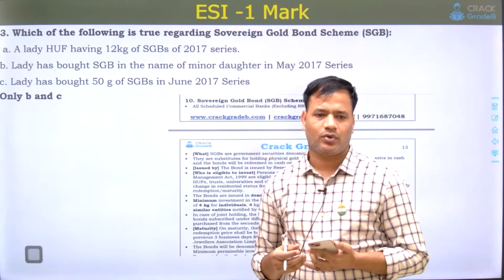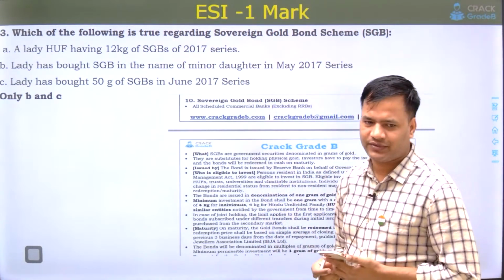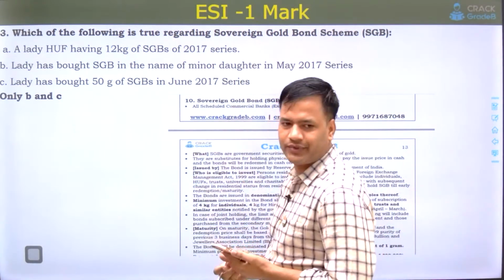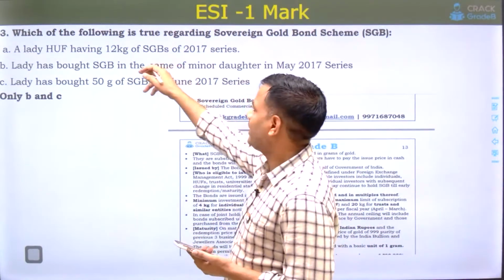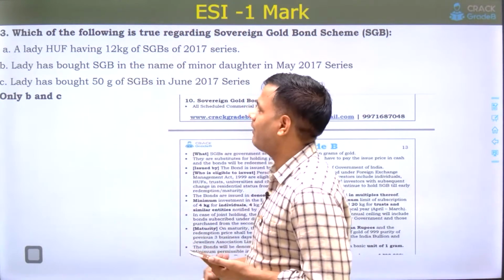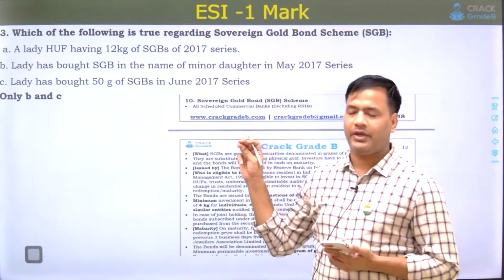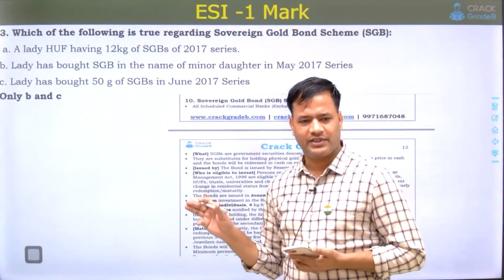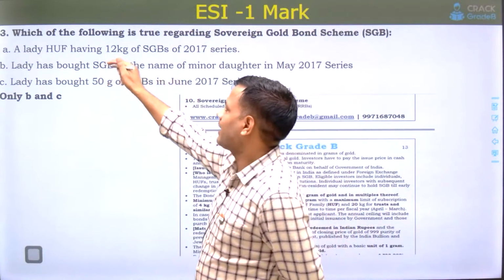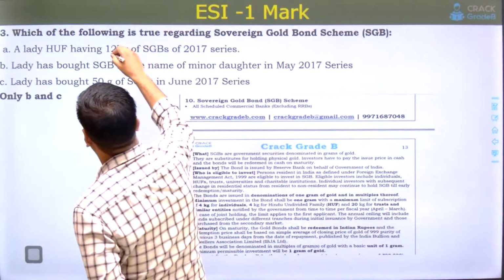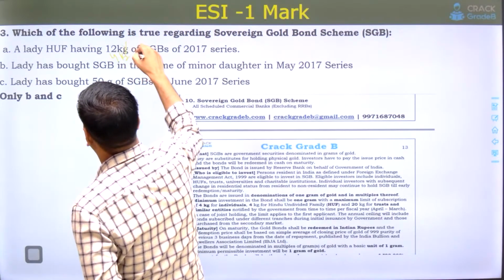After 5 years, anyone can apply for redemption of the gold bonds. If you eliminate options, you can easily mark it, because HUFs are allowed up to 4 kg, not 12 kg. So this option is wrong.